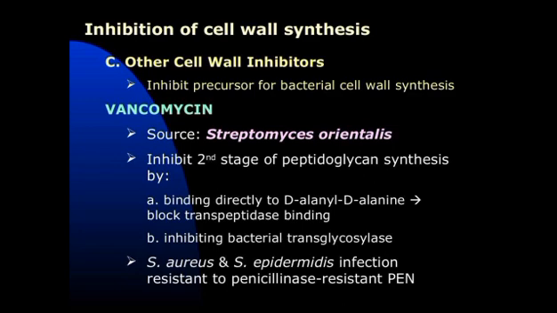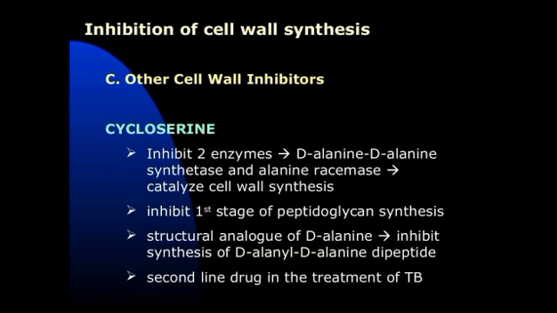Then there are other cell wall inhibitors also, for example vancomycin. Source is Streptomyces orientalis, inhibits the second stage of peptidoglycan synthesis by binding directly to D-alanine, blocks transpeptidase binding. Second one is inhibiting bacterial transglycosylase. And it is used for S. aureus and S. epidermidis infections resistant to penicillin. Okay. Next one, another cell wall inhibitor. Example is cycloserine. In case of cycloserine, it inhibits two enzymes, D-alanine synthetase and alanine racemase. It catalyzes cell wall synthesis.